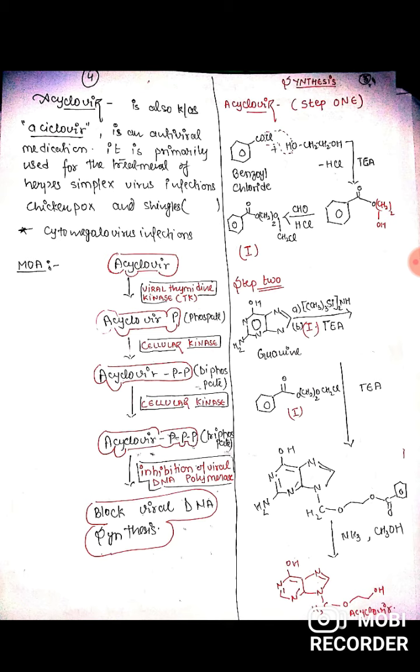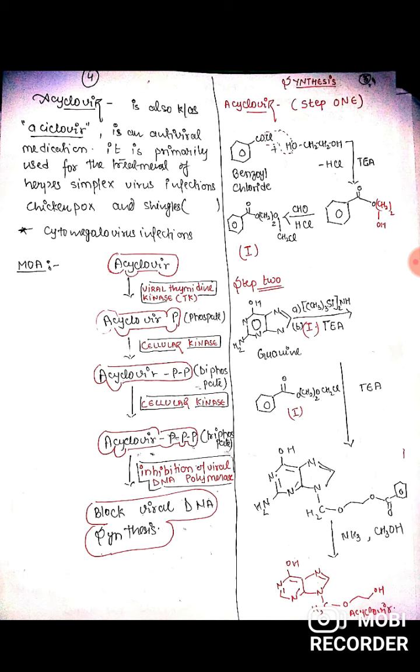Here is the synthesis of acyclovir. So acyclovir can be synthesized in two steps. The synthesis of acyclovir is a two-step synthesis. So in the first step, benzoyl chloride reacts with 1,2-ethanediol in the presence of triethylamine, and it gives an intermediate.